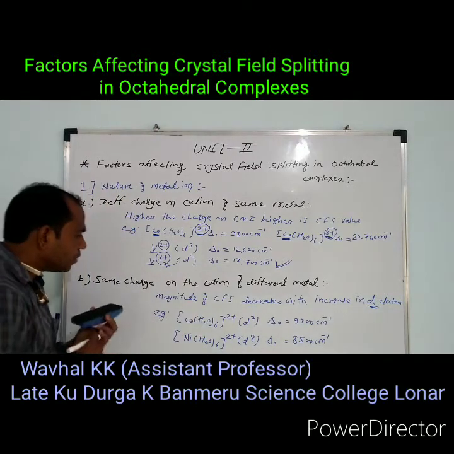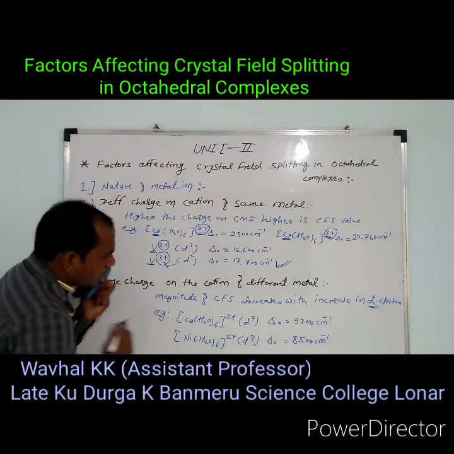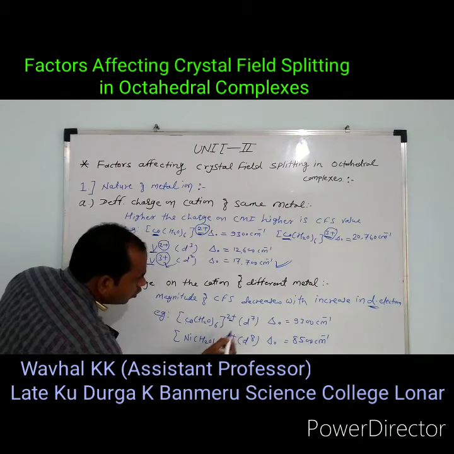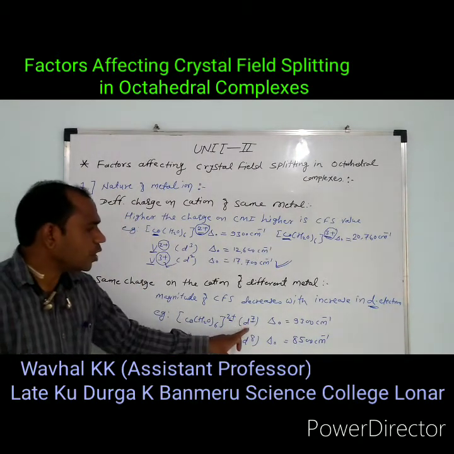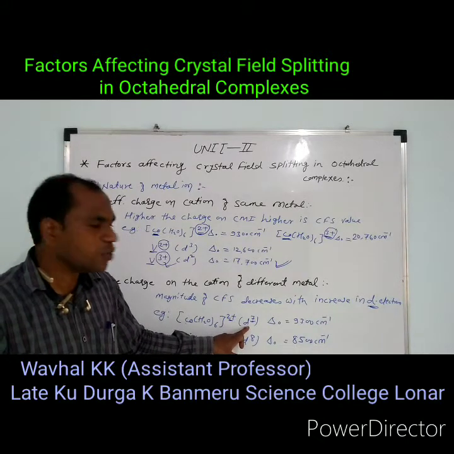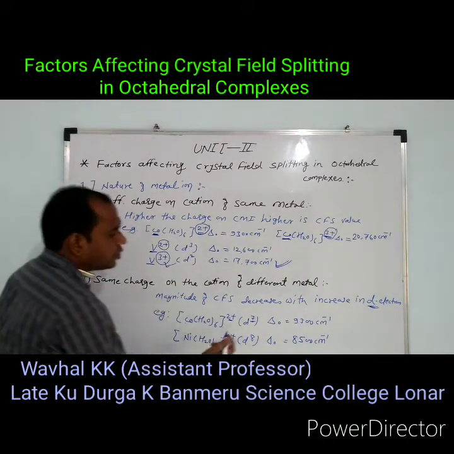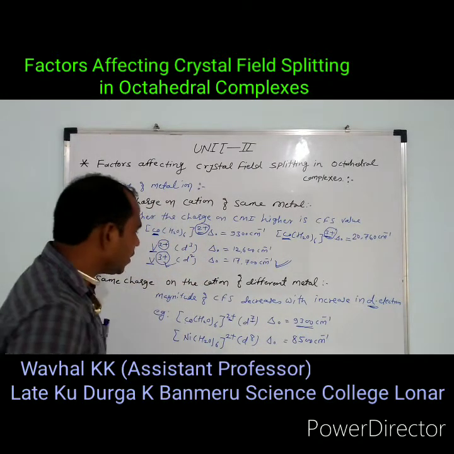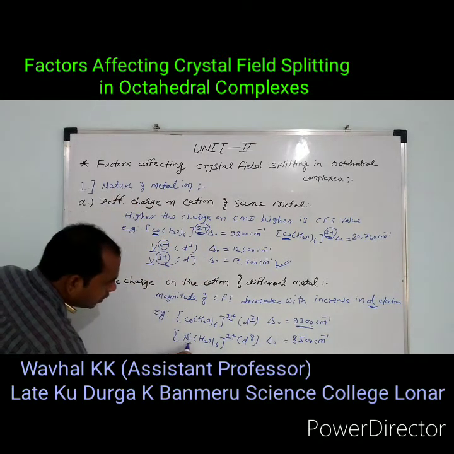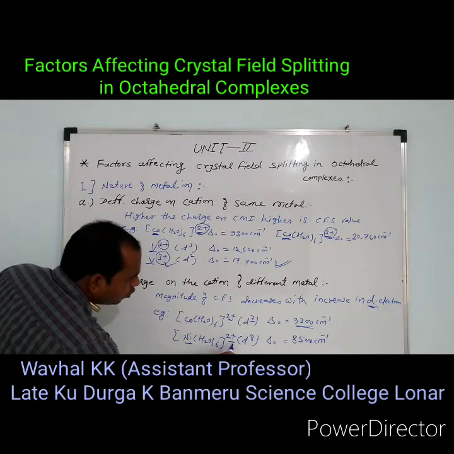See one example: Co(H2O)6 dipositive, d7. In this, Co has how many electrons? 7 electrons are present in the d orbital. The magnitude of crystal field splitting is 9300 centimeter inverse. The second example is Ni(H2O)6 dipositive.